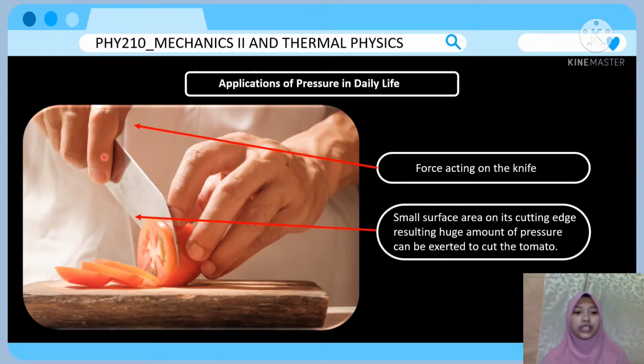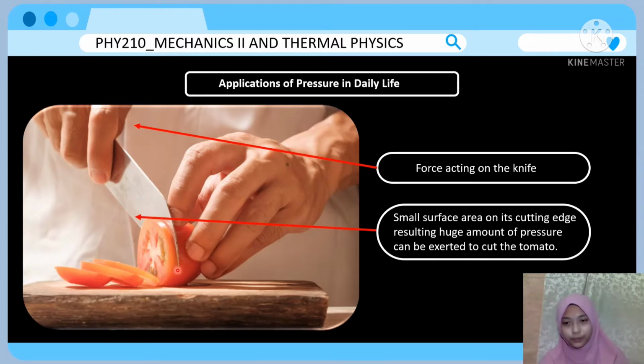A sharp knife has a small cutting edge, a small surface area, resulting in a huge amount of pressure at this edge, which helps us push the knife into the materials, where in this example picture it is a tomato.